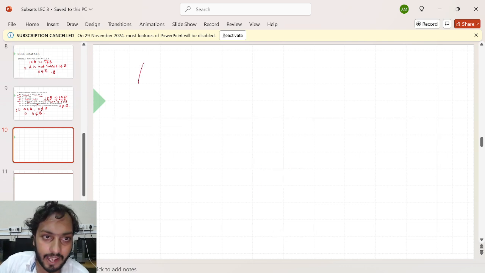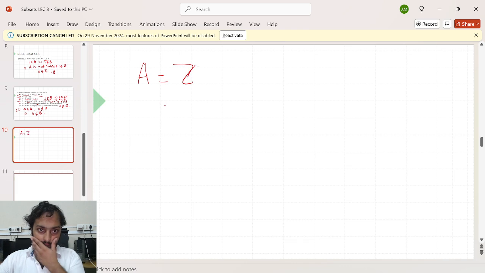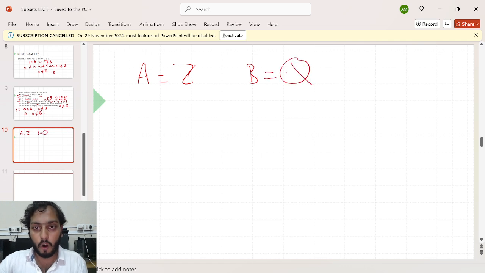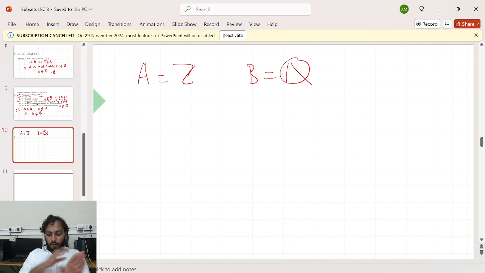The set A is the collection of all integers. I hope Z is the symbol. And set B is the collection of all rational numbers. What can you say? Yeah, obviously, I hope you know. Integers are only the numerators, and rational numbers are the fractions, where something comes up and something comes down.